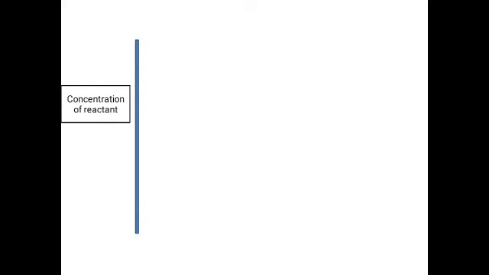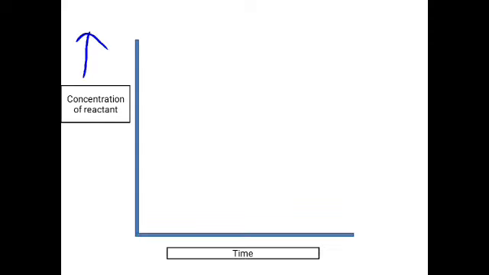So we shall see now how graphically we can represent this decrease in the concentration with respect to time. How can you represent this rate graphically? On the y-axis I am going to take the concentration of the reactant, and time on the x-axis. Initially, when time is 0, at the origin point, you only have the reactant, there is no product formed. So the concentration of the reactant at that time is very high.